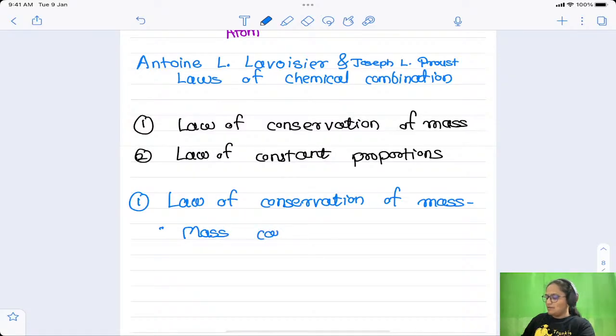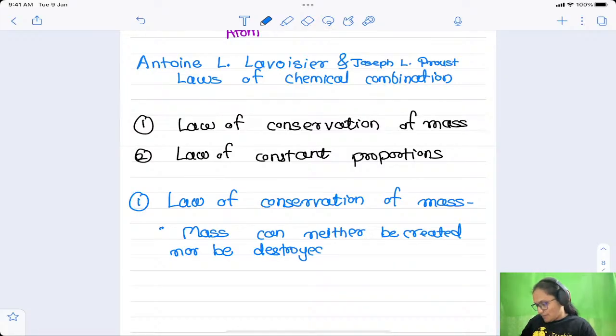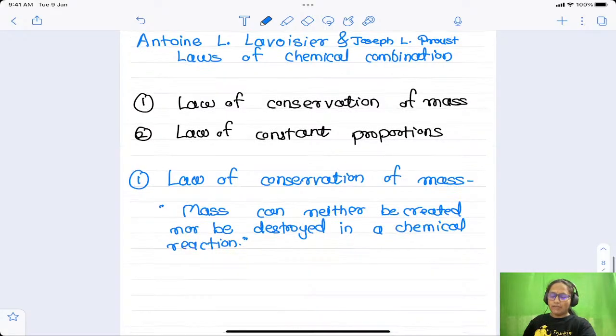Mass can neither be created nor be destroyed in a chemical reaction. So this is the statement for the law of conservation of mass.